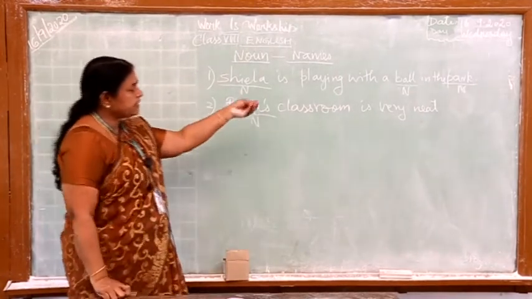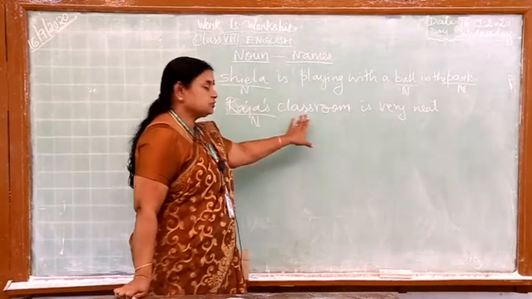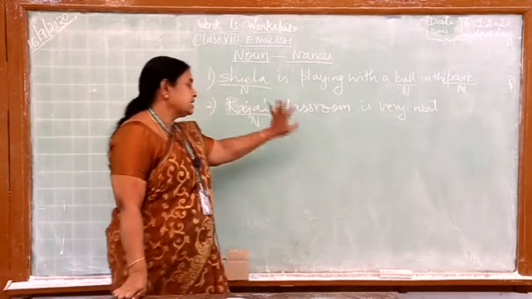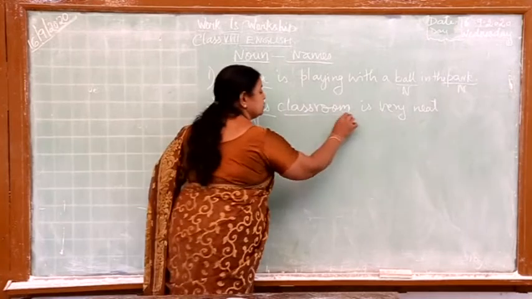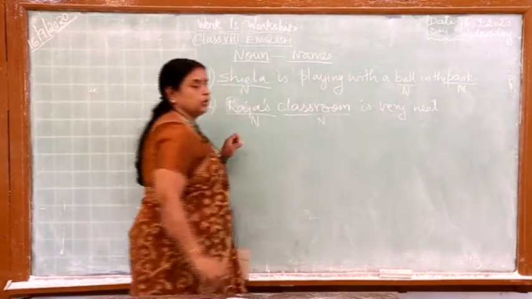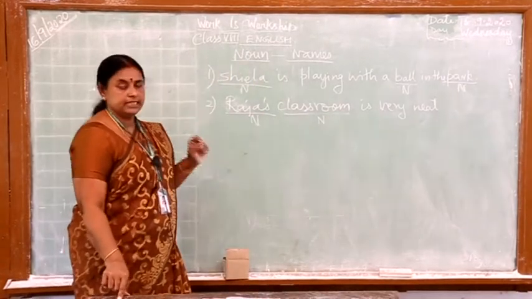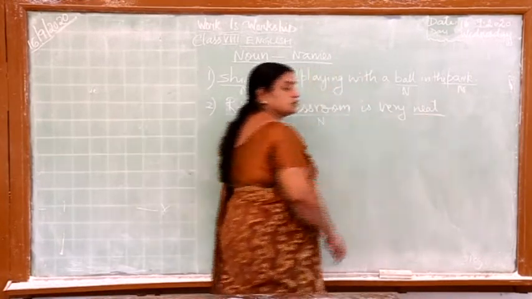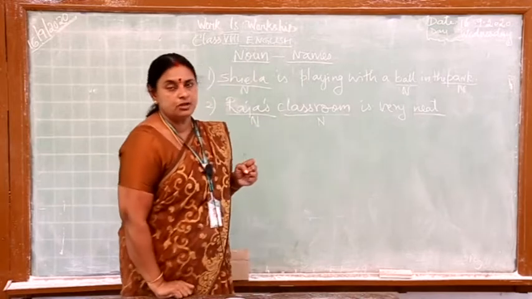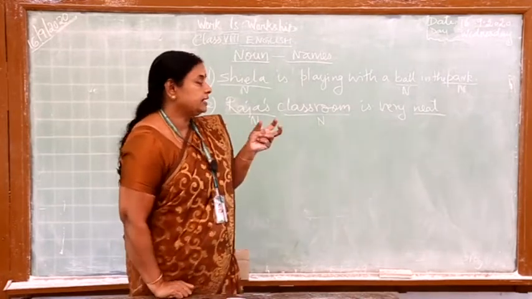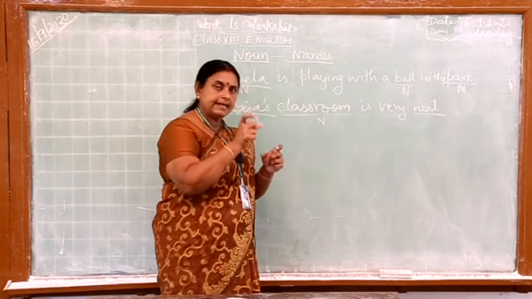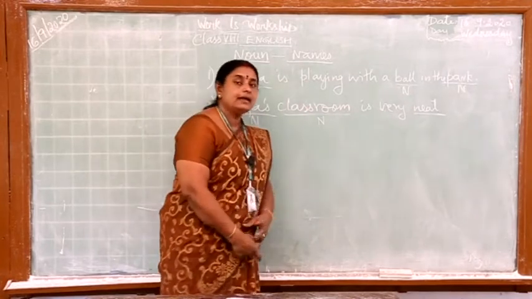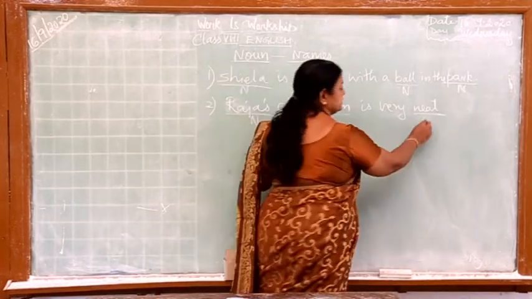Can you find anything else here? Classroom is a place. Classroom is a name of a place, so that also is a noun. Anything else you can find out? Yes, we have one more thing, that is neatness. Neatness talks about quality. Quality, as I told you, can be brought under idea. So you can say this also is a noun.